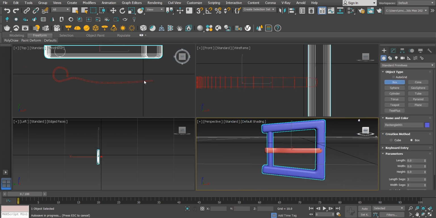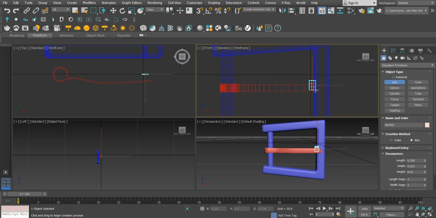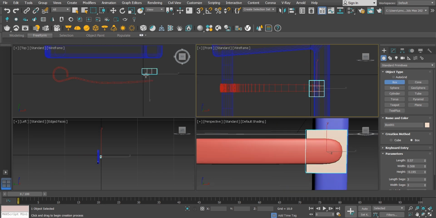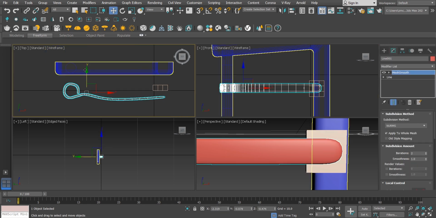Draw a box. Set all of these objects in the right place.